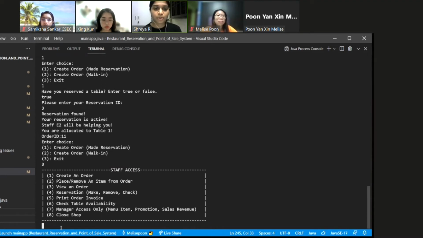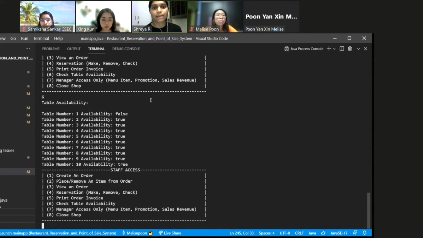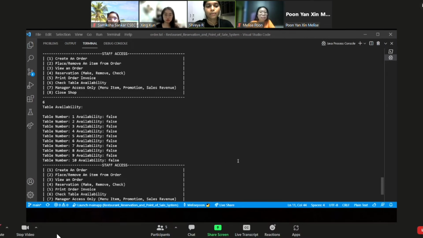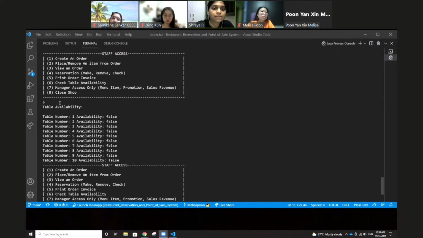So now we can exit from here, and our order has been created for Sing-Kun's table. So now if we were to check the table availability by pressing on 6, we will be able to see that table number 1 is not available, which is where Sing-Kun is seated. Yep, that's it. So now we will move on to the case where there are no available tables in the restaurant. So now, as we can see here, we have entered number 6 in the staff access page, and we have a table here that shows that all the tables are not available.